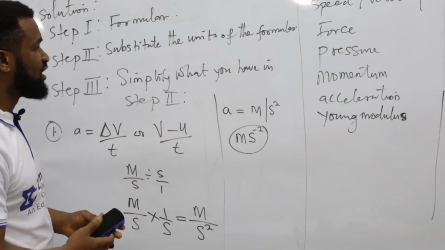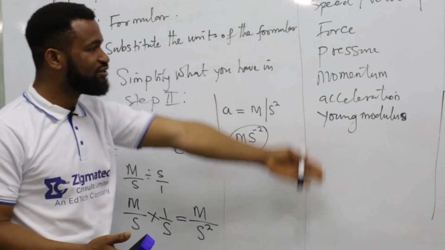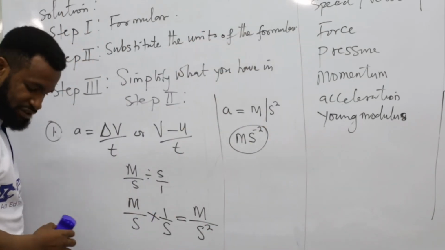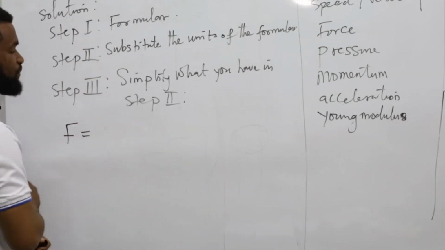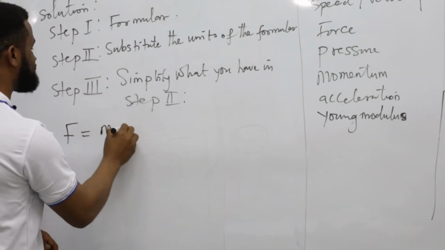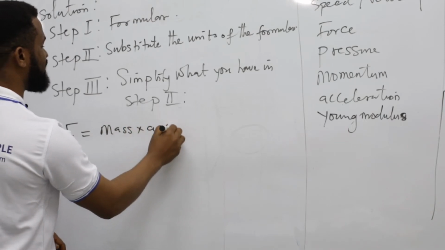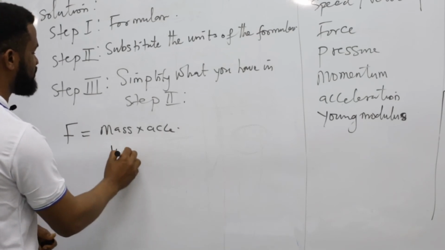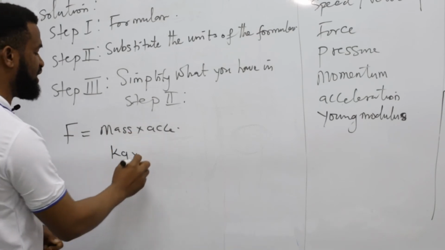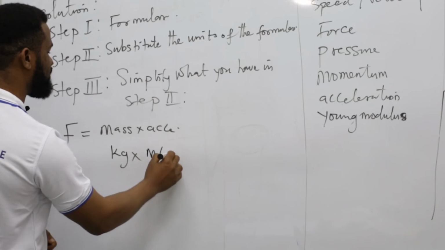Okay. Now, finally, let's do force. Then you can do some other ones there. Let's do force. The formula for force is mass times acceleration. Now, what is the unit of mass? Is kilogram. What's the unit of acceleration? Is meter per second square.